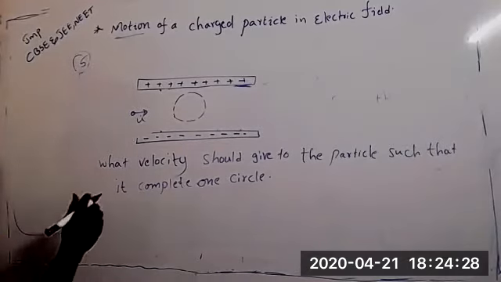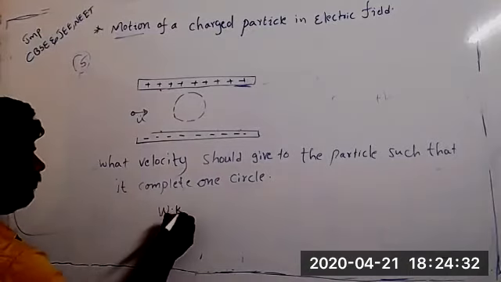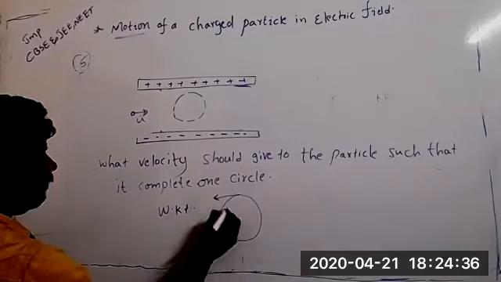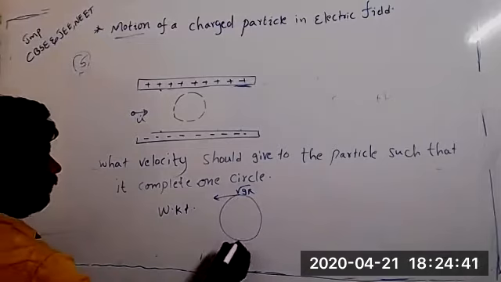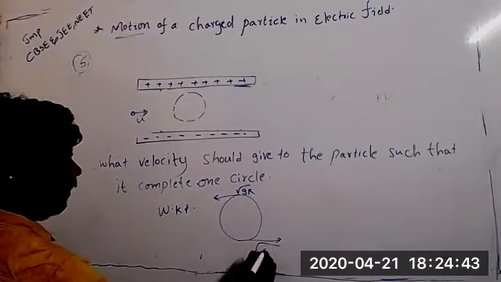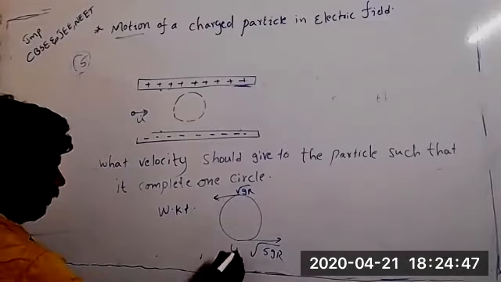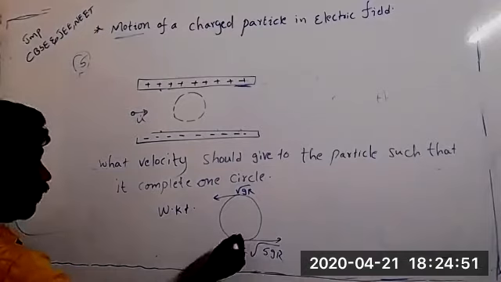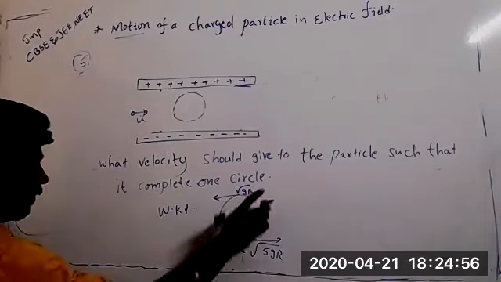How much velocity we have to give so that it will complete the circle? We know from first year, circular motion lesson: downward root 5 gr, and at the top root gr velocity should be there.